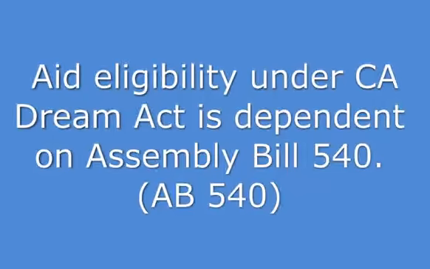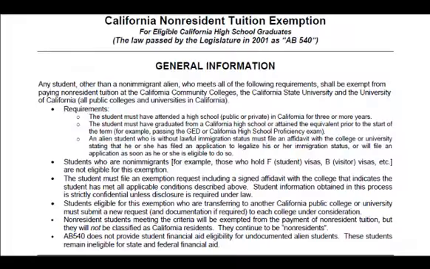First, it is important to understand that eligibility for aid under the California DREAM Act is partially dependent on another Assembly bill that was passed in 2001. AB 540 allows certain qualified non-resident students in California to pay the lower resident tuition and fees to California's public colleges and universities. In order to be eligible for aid under the California DREAM Act, students must also be AB 540 eligible. Determination of AB 540 eligibility is made by your campus residence deputy.